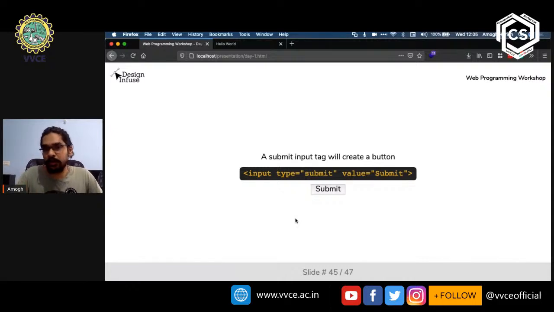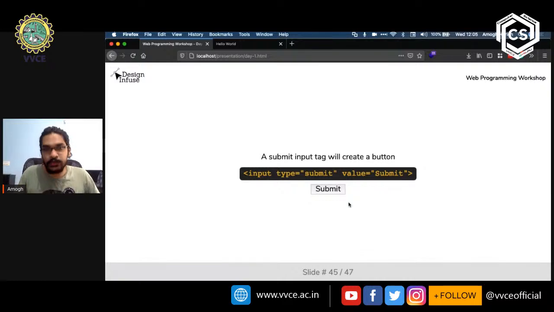So that's what we're going to see. When we put in an input tag, we put the type attribute with the value submit, and then an attribute called value with the value submit.